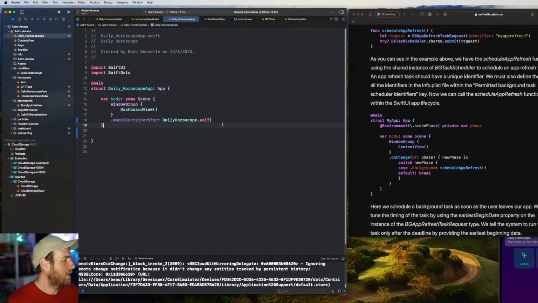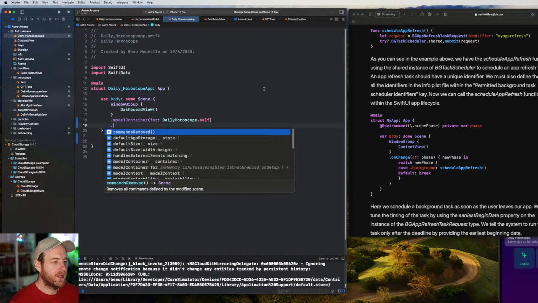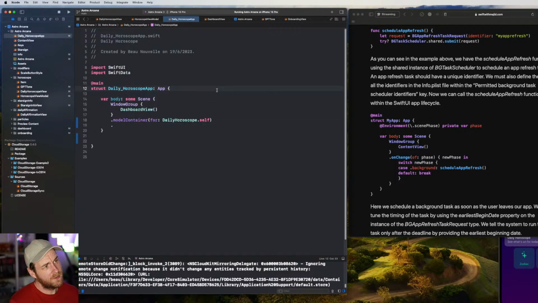It's just poor lighting. Okay, so we need to go. Oh, we can do on change of phase, but here's the thing.